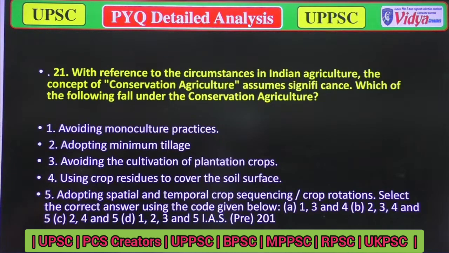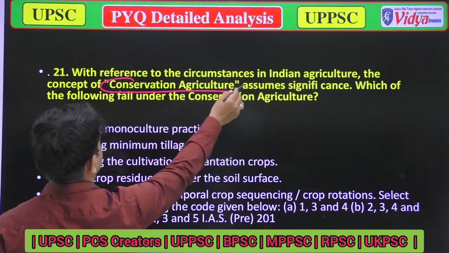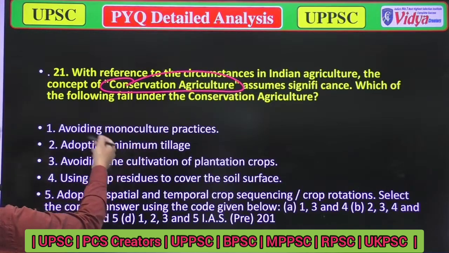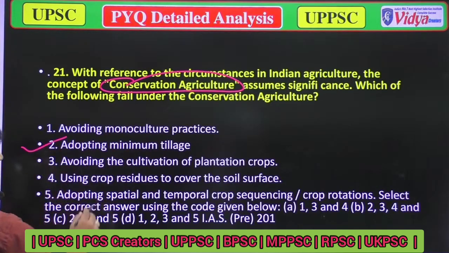Well, now we'll talk about conservation agriculture. Avoiding monoculture practices, it's okay. Adopting minimum tillage in conservation practices is okay. Third, avoiding the cultivation of plantation crops, this is not okay. And option 4, using crop residue to cover the soil surface, it's okay. Adopting spatial and temporal sequences is also okay. So 2, 4, 5. Option C is correct.